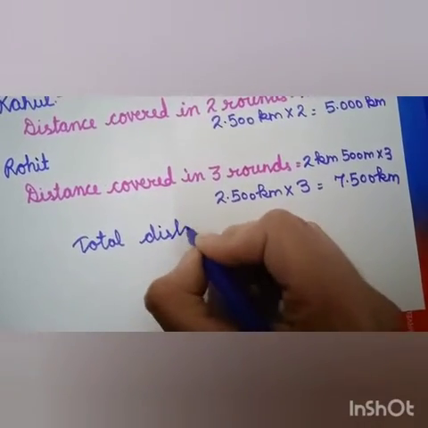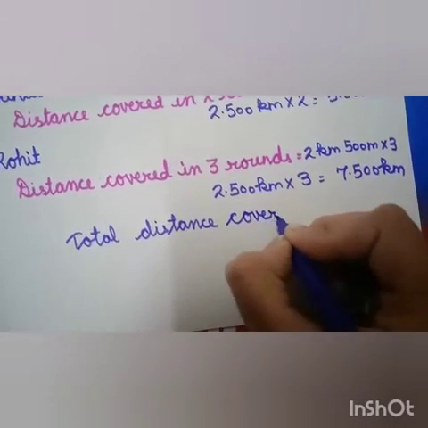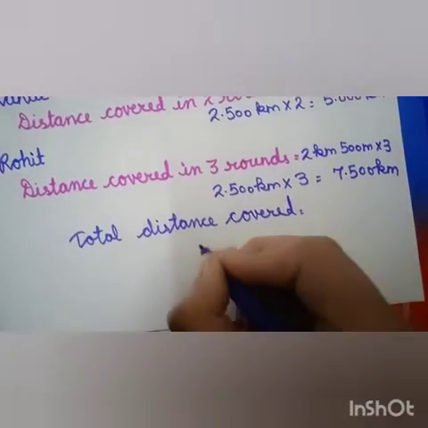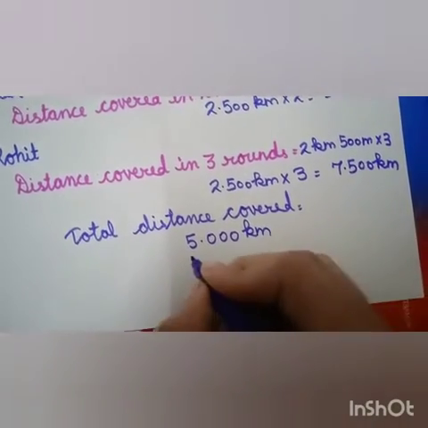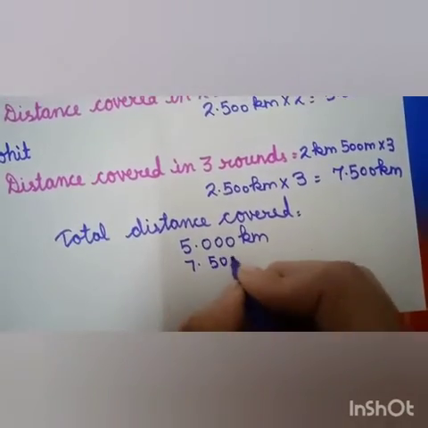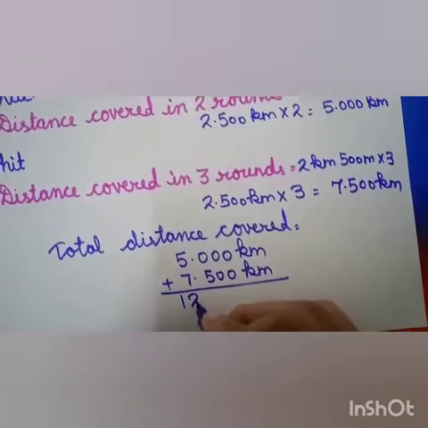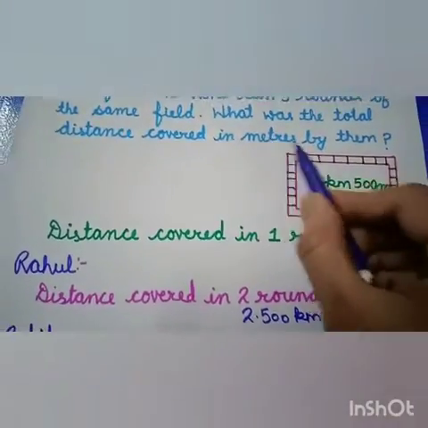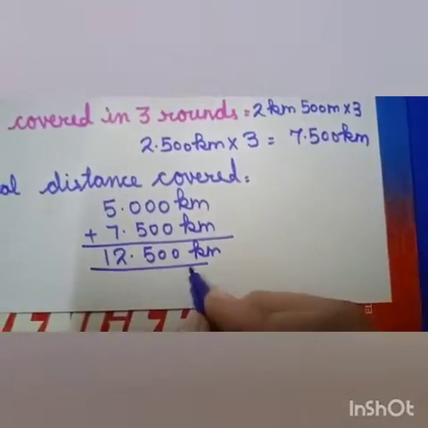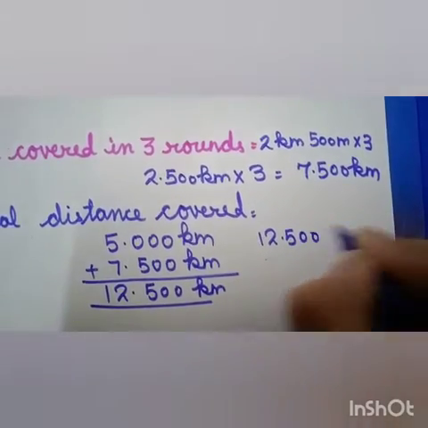Total distance covered. We will add these two distances, 5 kilometer and 7.500 kilometer. It will be 12.500 kilometer. But we have to give the answer in meters. So convert it into meters. 12.500 kilometers are there.